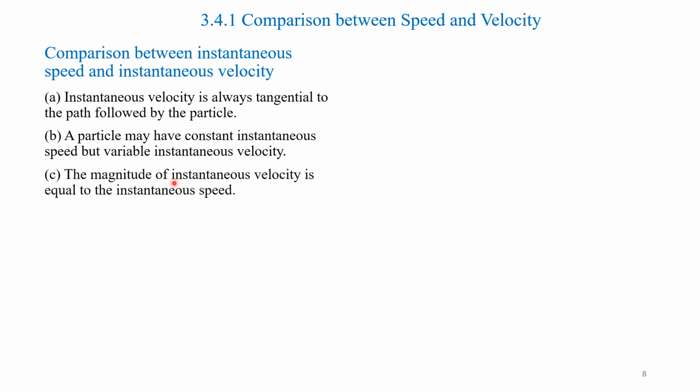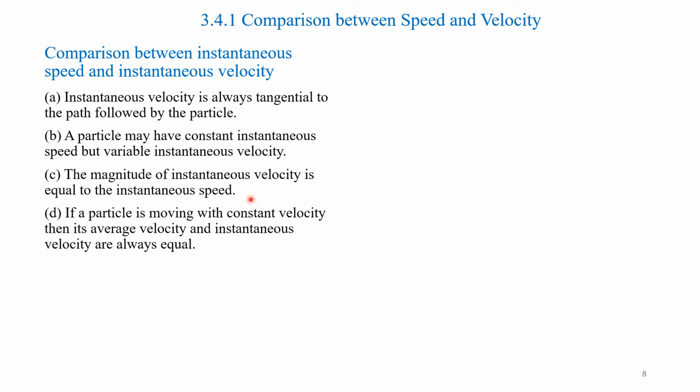The magnitude of instantaneous velocity is equal to the instantaneous speed. If a particle is moving with a constant velocity, then its average velocity and instantaneous velocity are always equal.